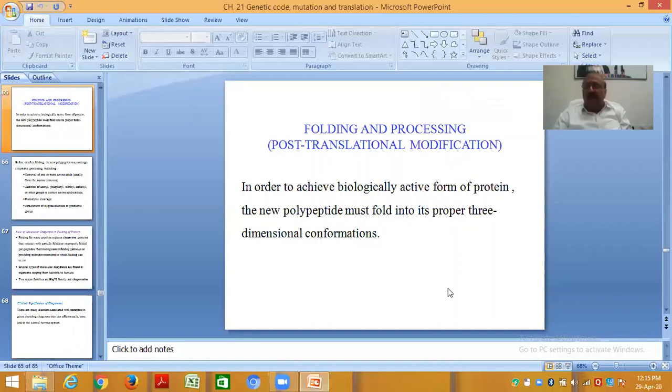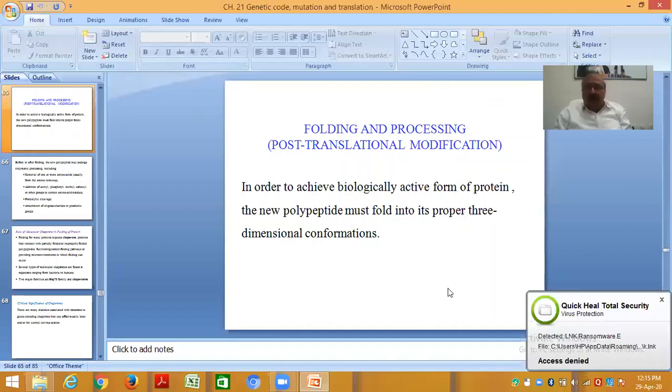So, we have biosynthesized the protein, and you can say major translation work is over. Now, by folding and processing, you know that proteins are in a particular structure: primary structure, secondary structure, tertiary structure, quaternary structure. When a protein is active, when it is in quaternary structure, and it has attained a particular 3D structure, then only it can be activated.